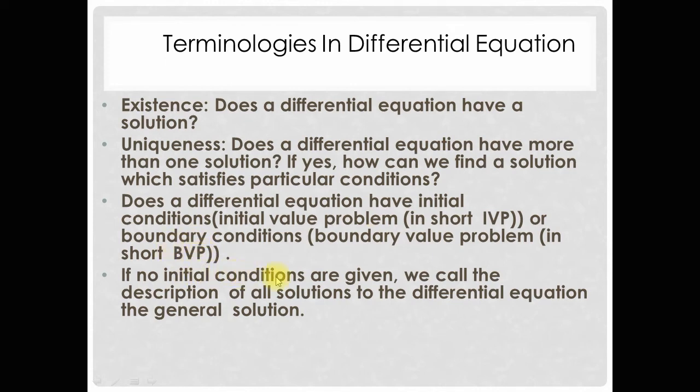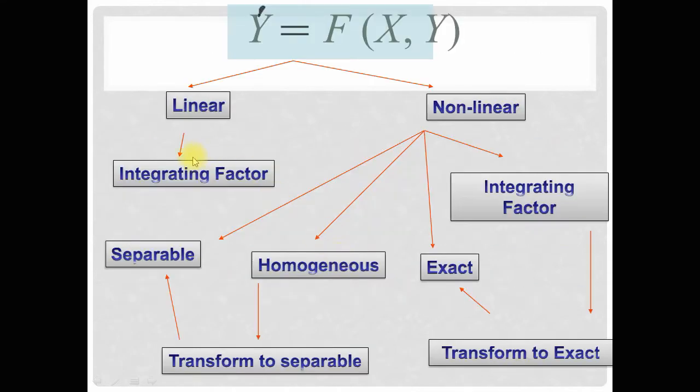If no initial conditions are given, we call the description of all solutions to the differential equation the general solution. If initial conditions are given, then the solution will be called a particular solution. In case of initial conditions and boundary conditions, the solution is called a particular solution. But if no initial condition or boundary condition is given, then the solution is called the general solution of the given differential equation.